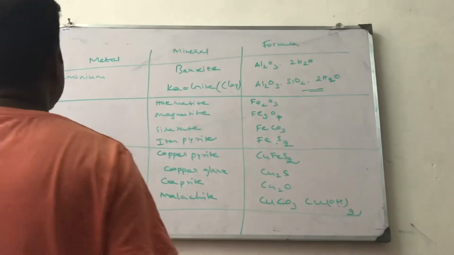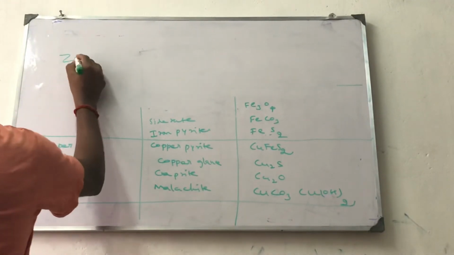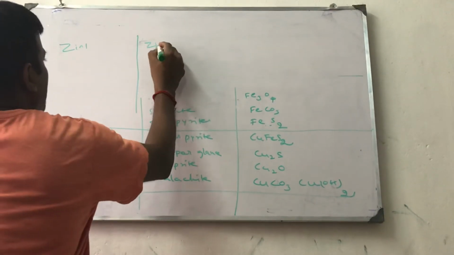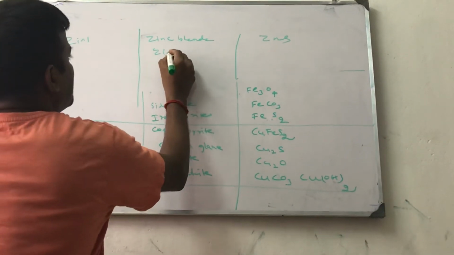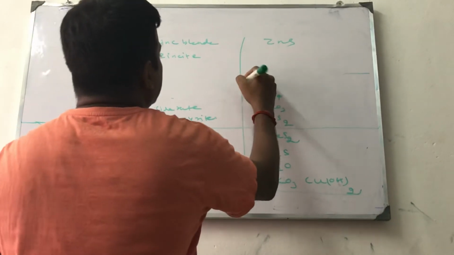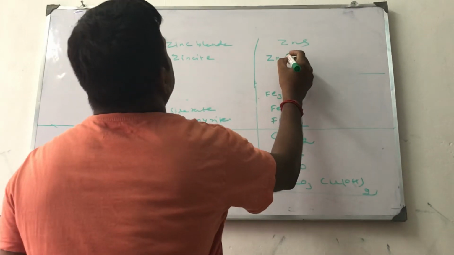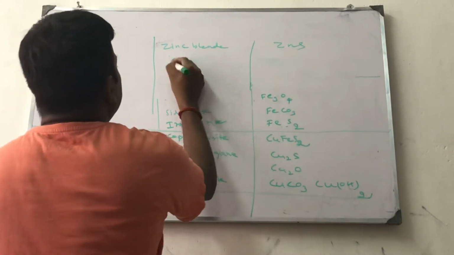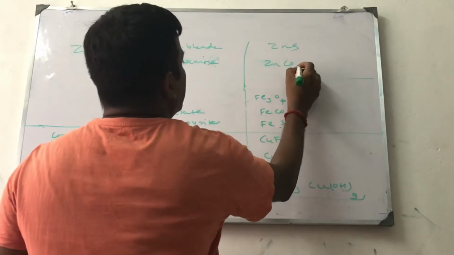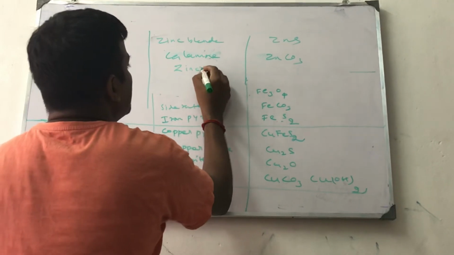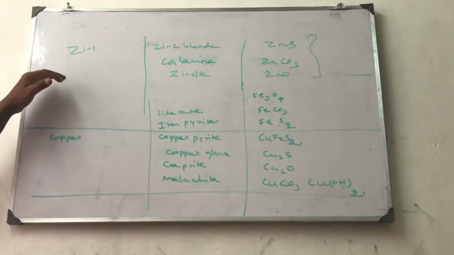Next one is zinc blende. Zinc is obtained from zinc blende. The formula is ZnS. Then calamine, zinc carbonate, ZnCO3. Next one is zincite, ZnO. So these are the three ores.